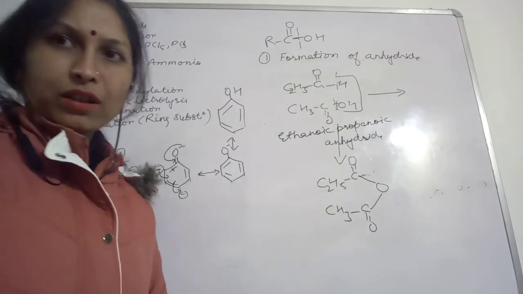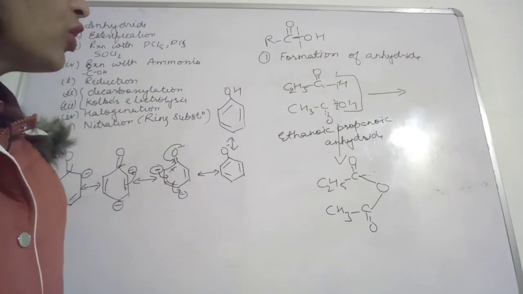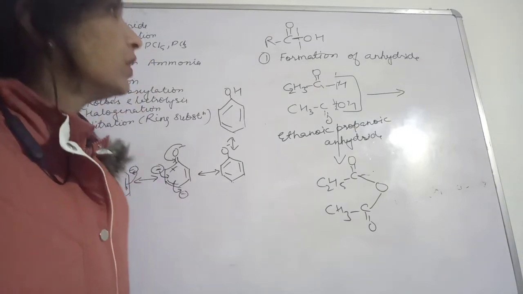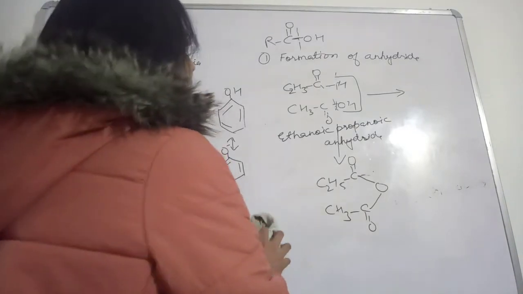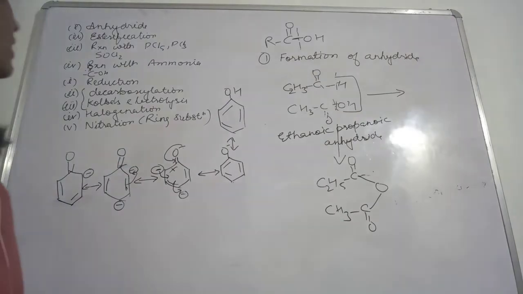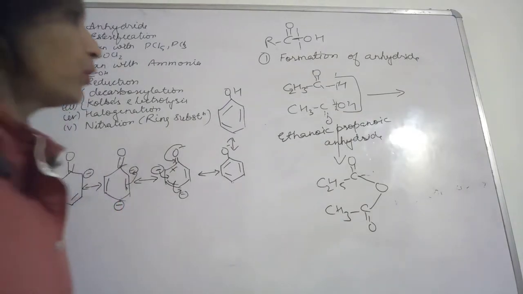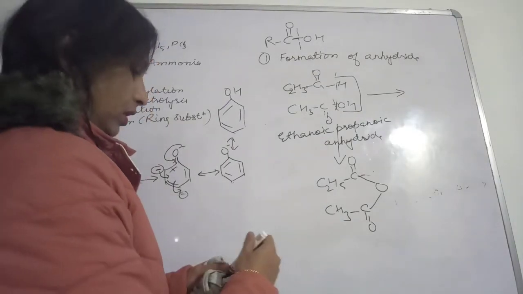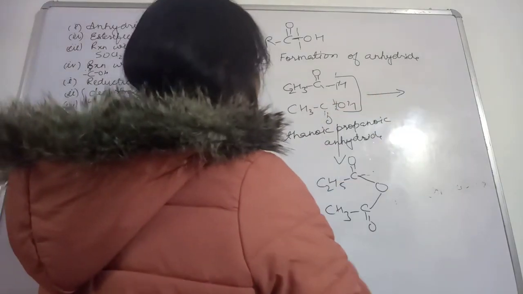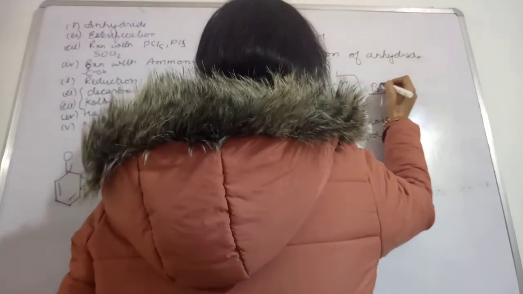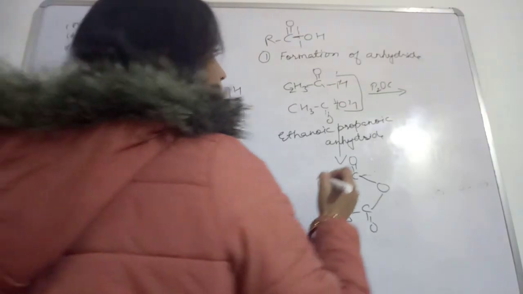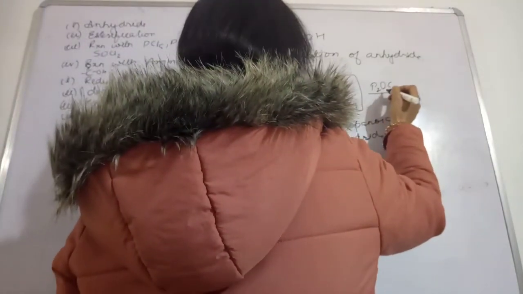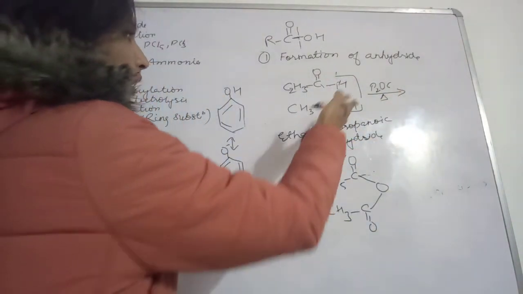So first one was the formation of anhydride. The second one is esterification, which is very important. As reagent, you are going to choose P2O5 and heat it, and you are going to get this.